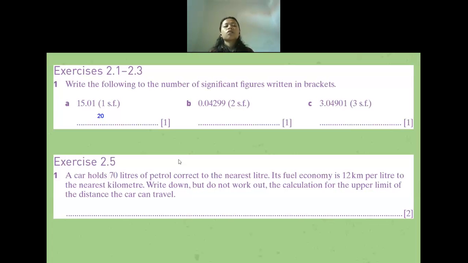Okay, now for question B, what will it be if I round the number into two significant figures? You can type it through the chat or you can tell me, do not stay quiet. Because not all of you are turning on the camera, the only way I can make sure you are still joining my class is by listening to your voice or reading the chat box. So, what is the answer for question B?